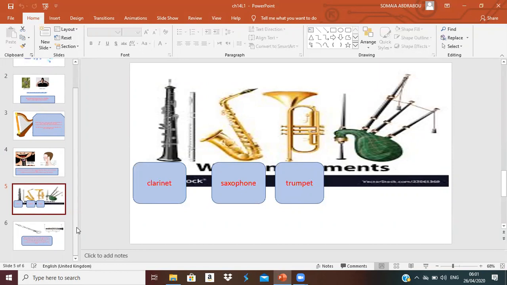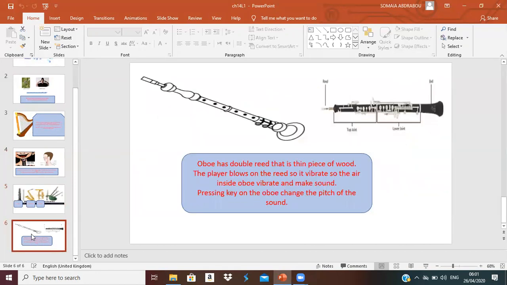And we can change the sound if we blow a little air, or if we press some buttons here, open it or close it, so we can make different pitch by blowing air inside them and vibrating the air inside them.